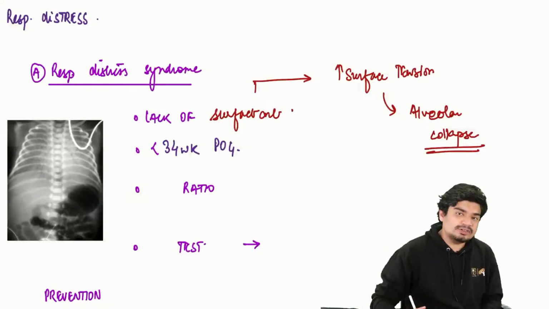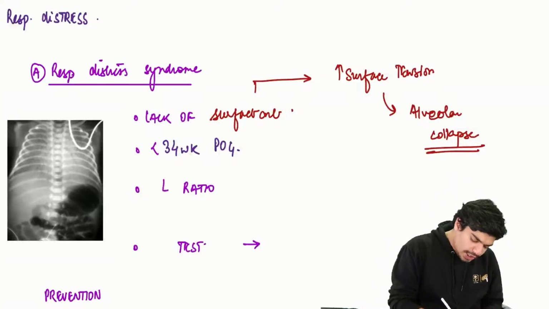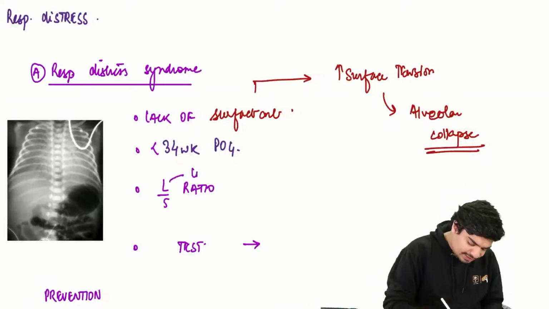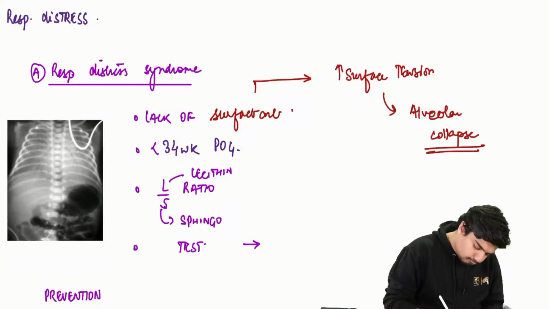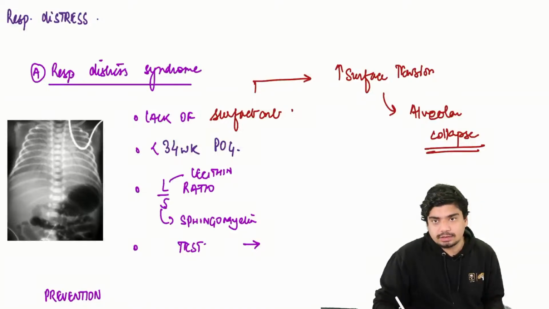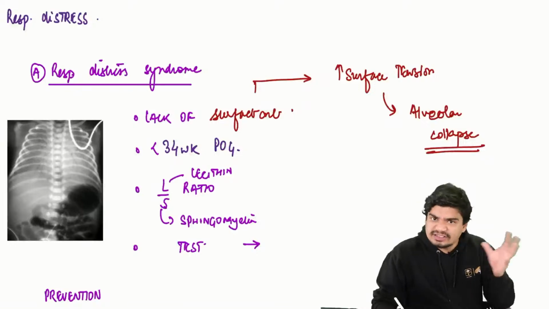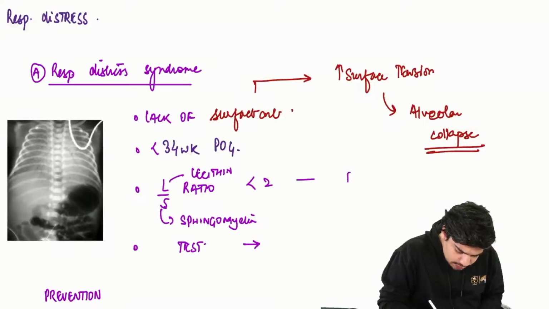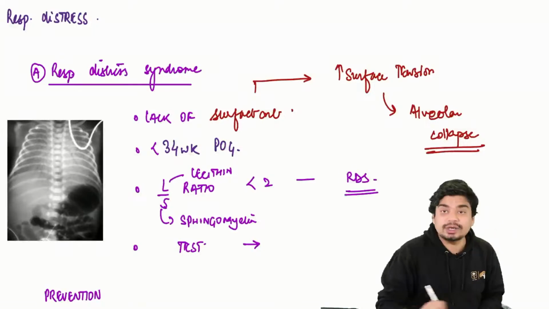For this respiratory distress syndrome, we do a ratio called the LS ratio. L is lecithin and S is sphingomyelin. Lecithin is the main component of surfactant, so in RDS, lecithin will be lower. So this L/S ratio is less than 2 in RDS.